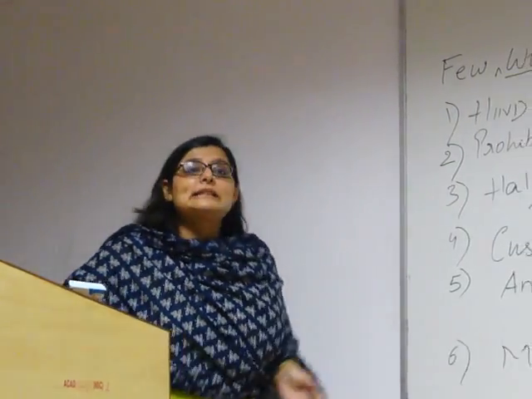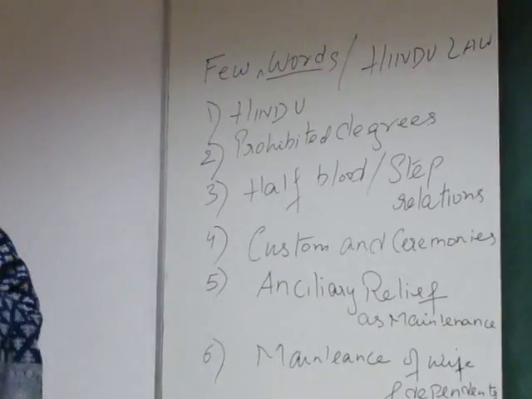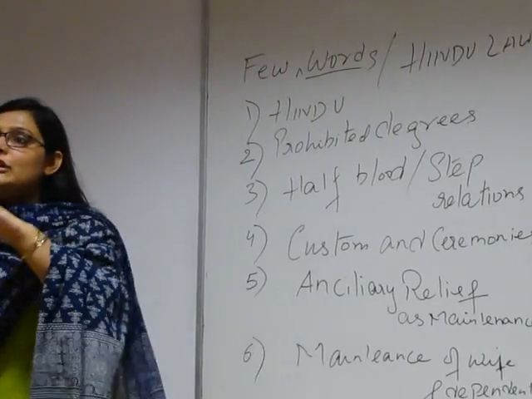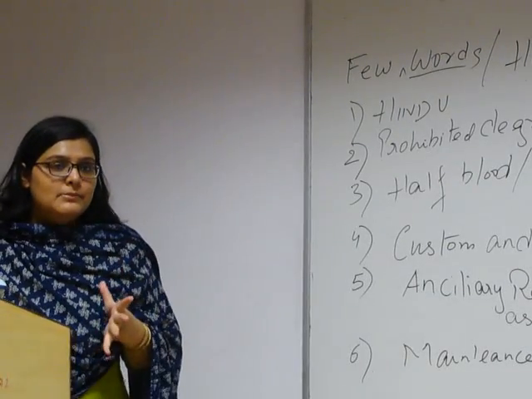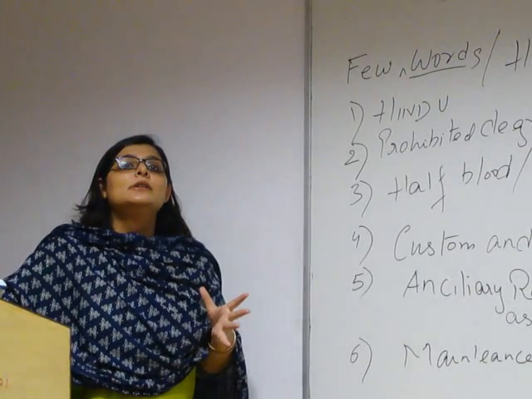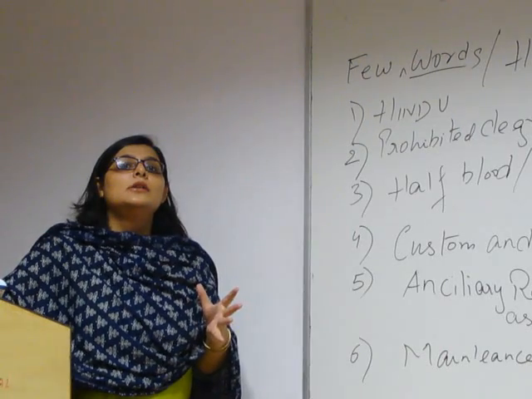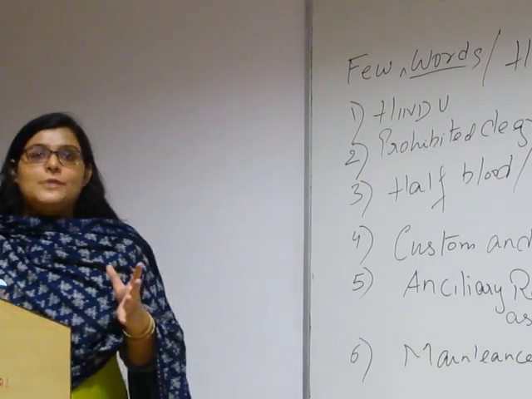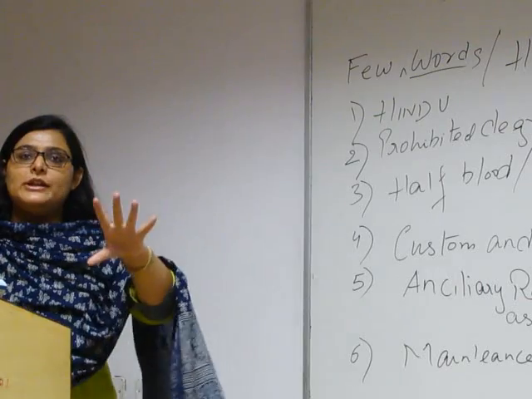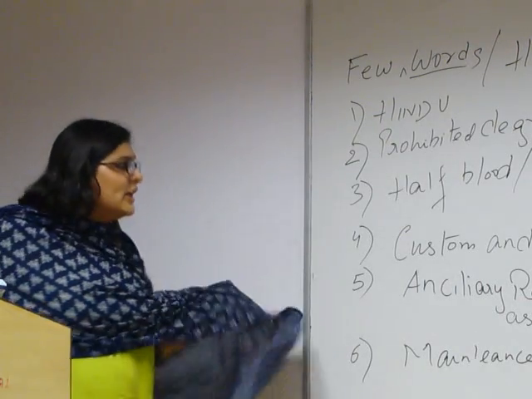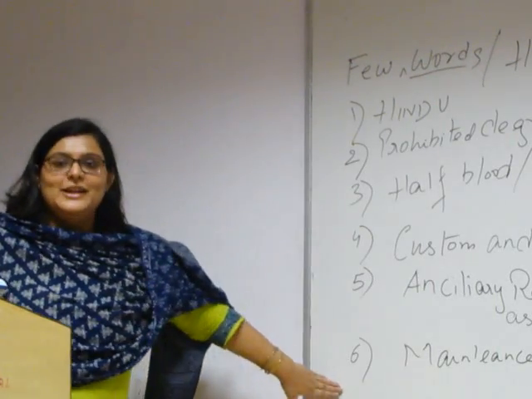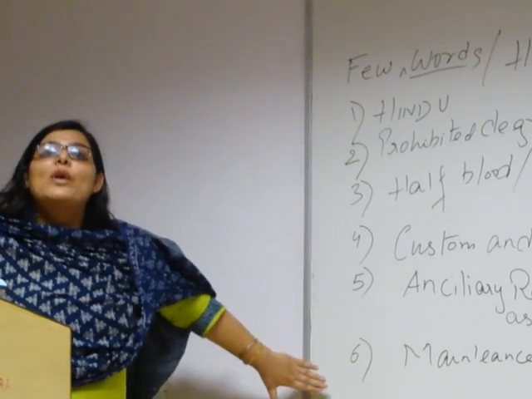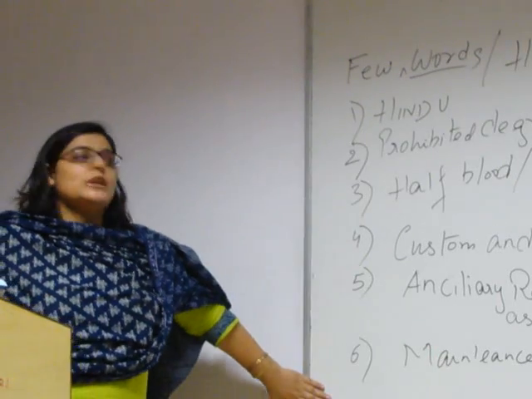The next is customs and ceremonies. There's a difference between customs and ceremonies. You have now studied what exactly a custom is. So are relationships between blood marriage void or valid? They are void. We studied the 3 kinds of marriage. Also, we have a few more words left. I'll give you more words besides void, voidable and valid. What kind of those are, okay?